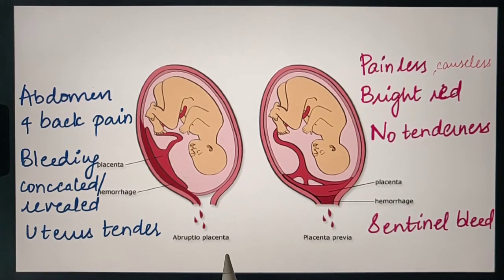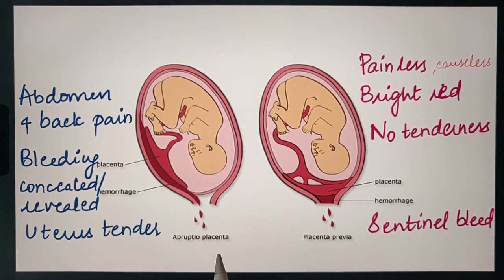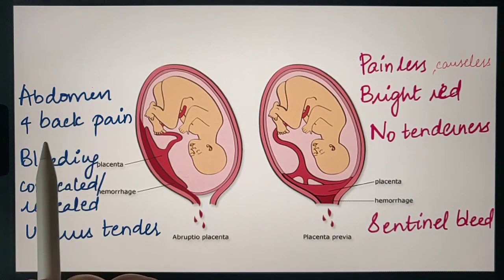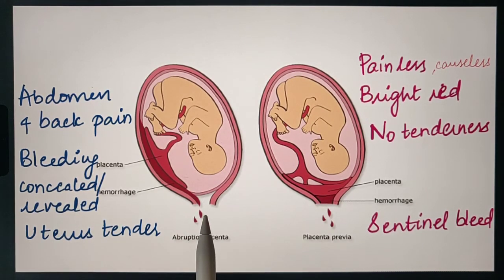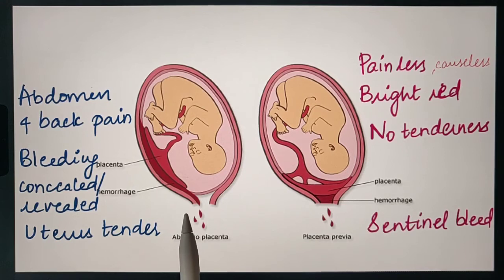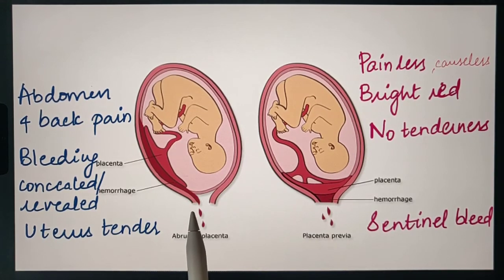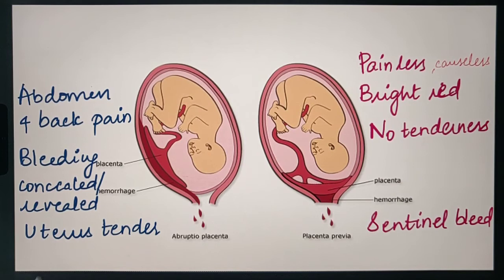But in abruptio placenta, where there is separation of the placenta from the underlying endometrium, there is abdominal pain, back pain, and the bleeding may be concealed or revealed, but the uterus is tender to touch. It mostly occurs because of any uterine trauma or underlying conditions like gestational hypertension that we are going to discuss in a separate video. So here in placenta previa the blood is bright red in color, painless and no tenderness. But here it is opposite.